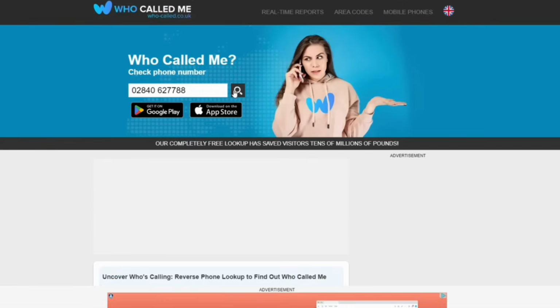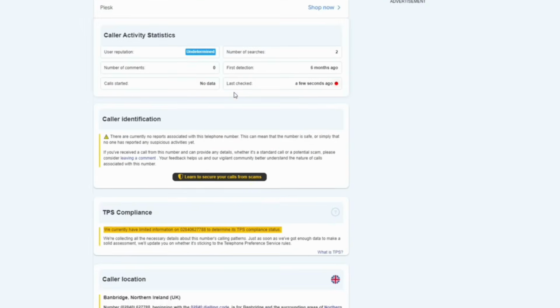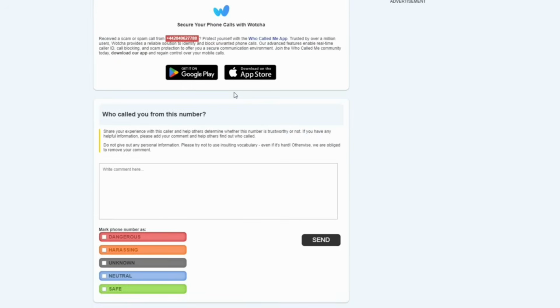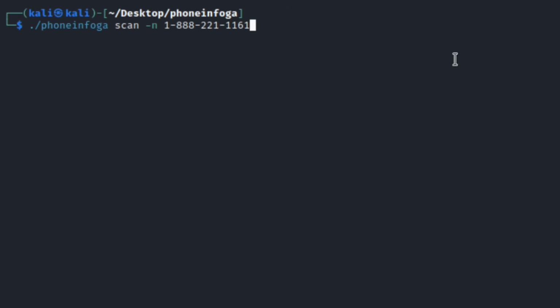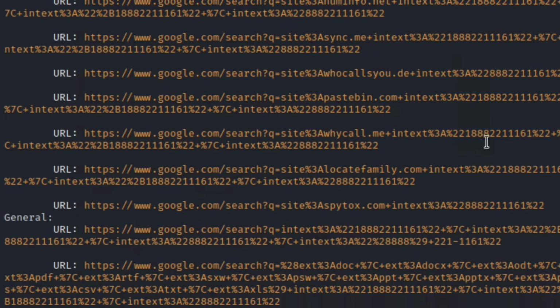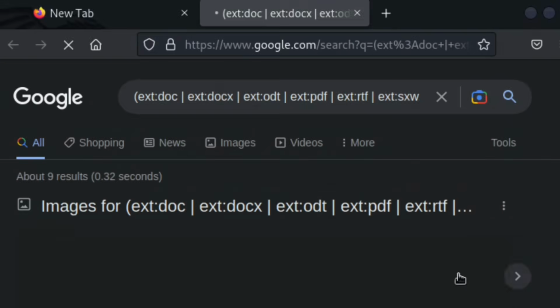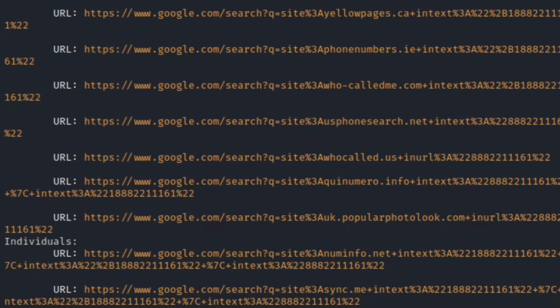Phone numbers are next. Hiya or a similar site is a user-submitted database. Search a number, see who's been calling. But the real weapon is PhoneInfoga. It pulls the carrier, the country, the line type, and then searches the web for footprints linked to that number.